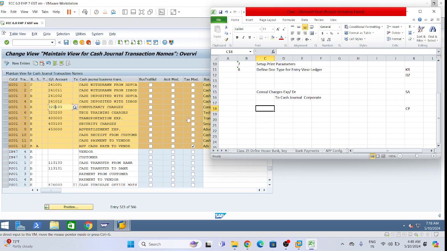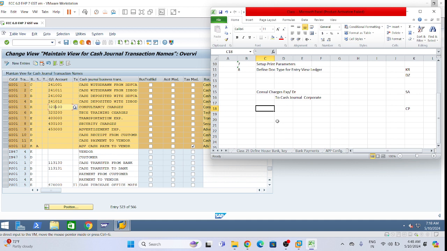Same way, now let's do the cash receipt from the customer. It will be cash account debit to customer account credit, right? Now please understand. Try to tell me the entry when cash is withdrawn from SDFC bank, below the 10,000 limit. Contra entry.